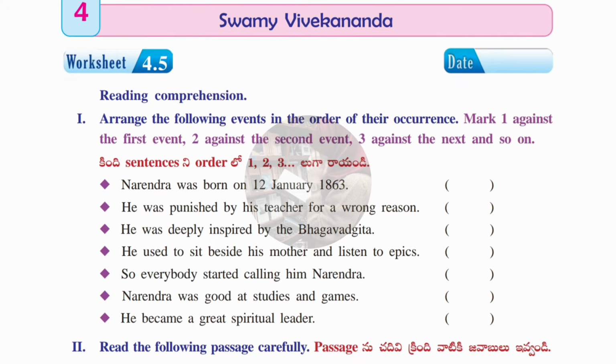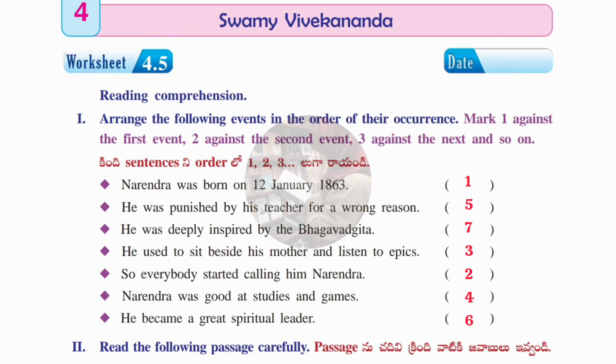Like that. First is Narendra was born on 12th January 1863. So this is the first occurrence. Second one is everybody started calling him Narendra. After that, he used to sit beside his mother and listen to epics. Next one is Narendra was good at studies and games. After that, he was punished by his teacher for a wrong reason. Next one, he became a great spiritual leader. And the last one is he was deeply inspired by the Bhagavad Gita. Okay, guys, these are the answers for this first Roman.